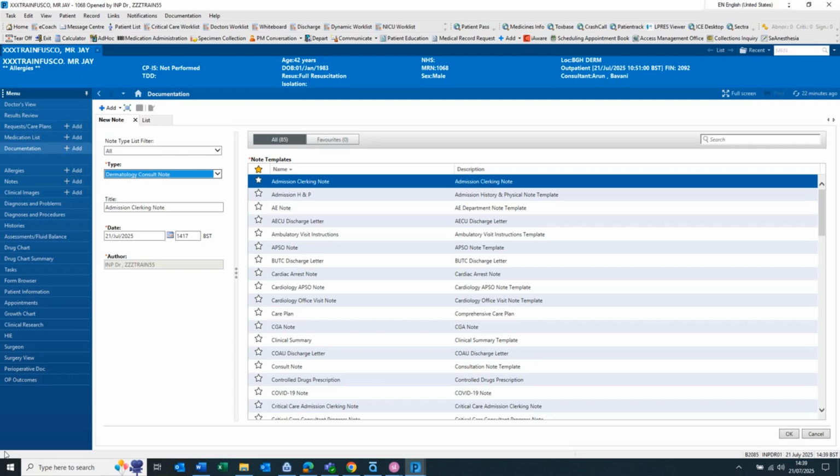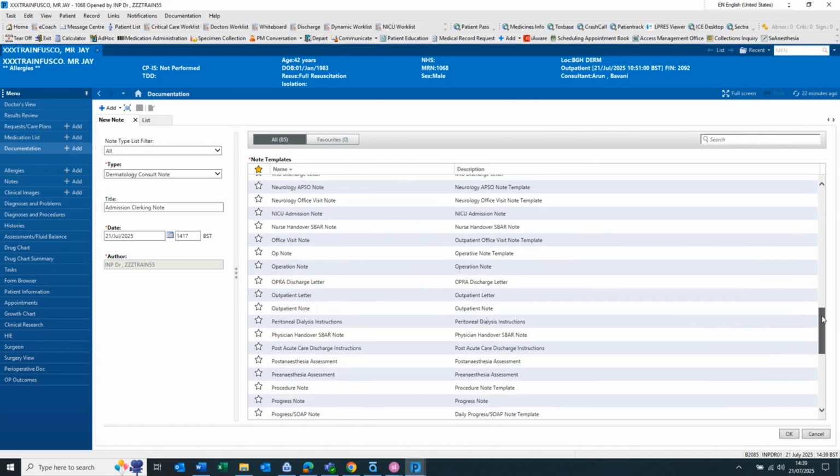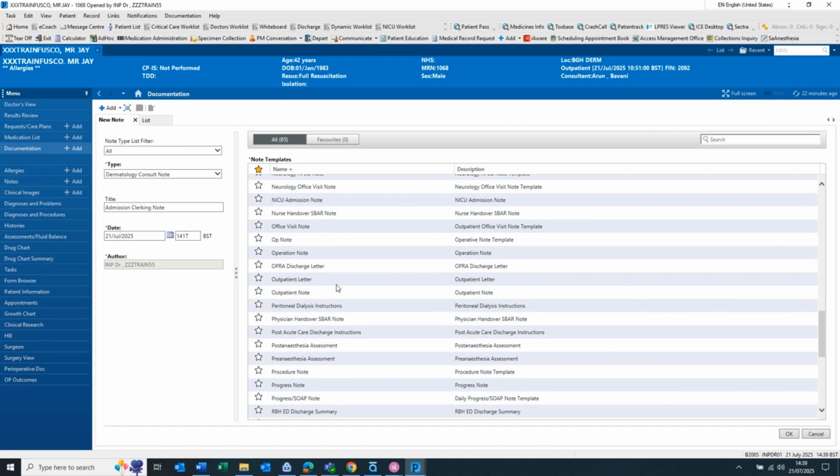On the right-hand side, you will see Templates. Based on the template used, this will pull different information across from the patient's record. For any outpatient consultations, you have two options. If you selected the GP letter option, here you would choose Outpatient Letter, which formats the documents to be sent outside of the trust. For the Consult option which we are using, you would select Outpatient Note.